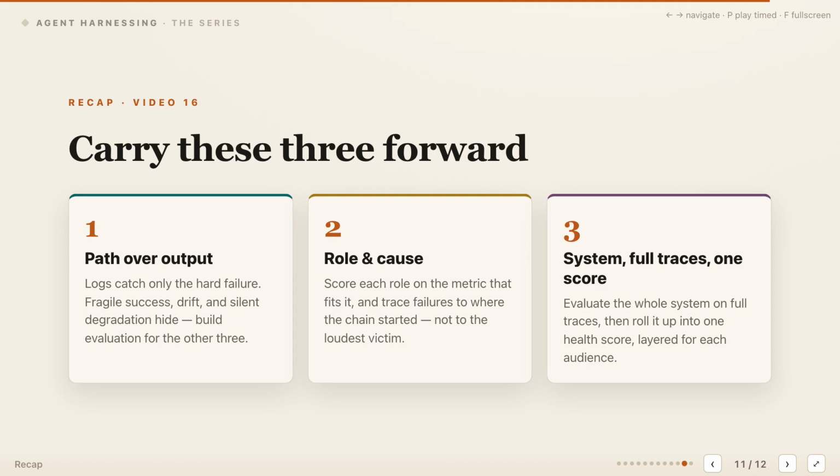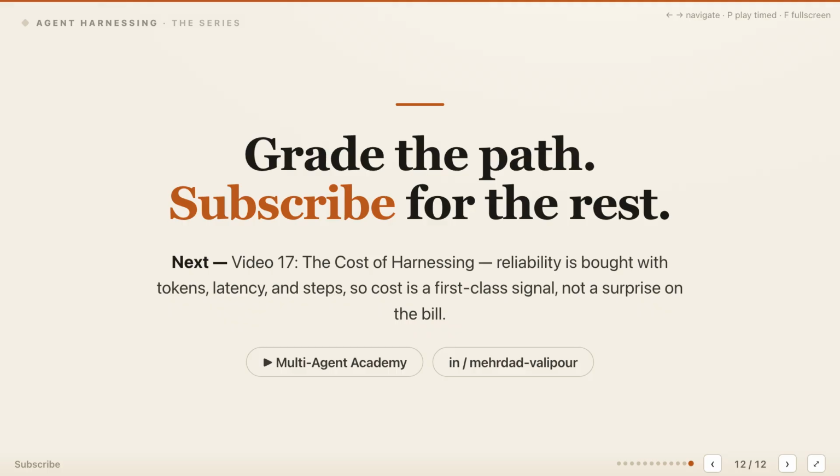Carry 3 ideas into your evaluation design. First, score the path as well as the output, because ordinary logs expose hard failures while fragile success, drift, and degradation remain hidden. Second, match metrics to each role and trace failures back to the origin rather than blaming the downstream agent showing symptoms. Third, evaluate the deployed system on full traces, then roll that evidence into one layered health score that every audience can inspect. Grade the path, because that's where the harness reveals whether it is reliable.